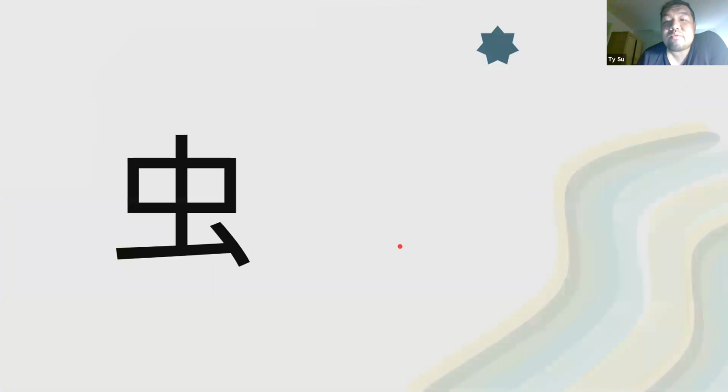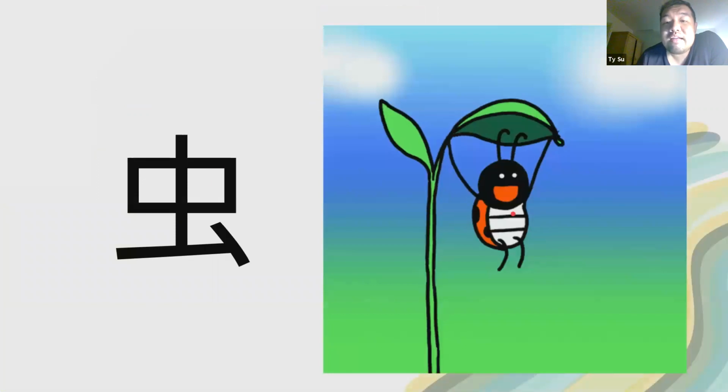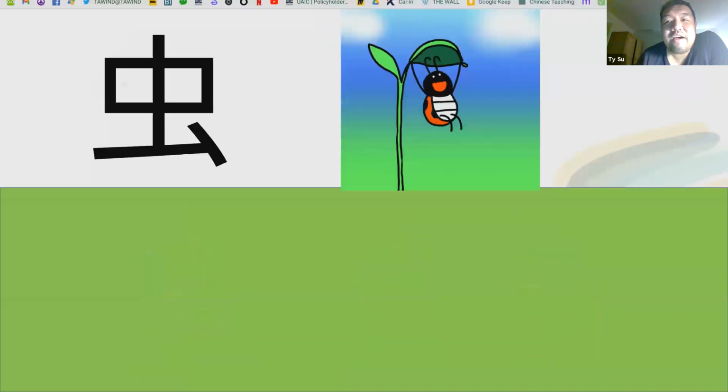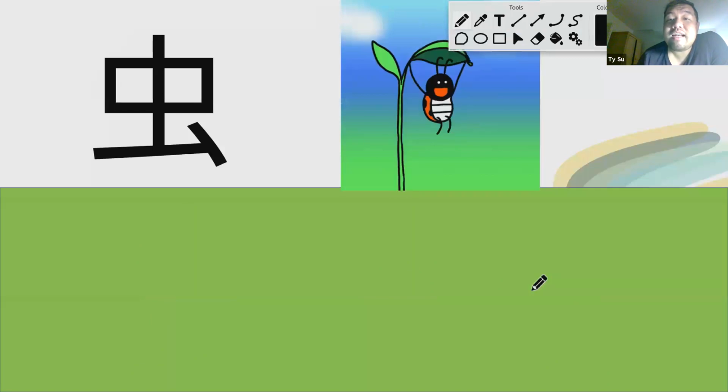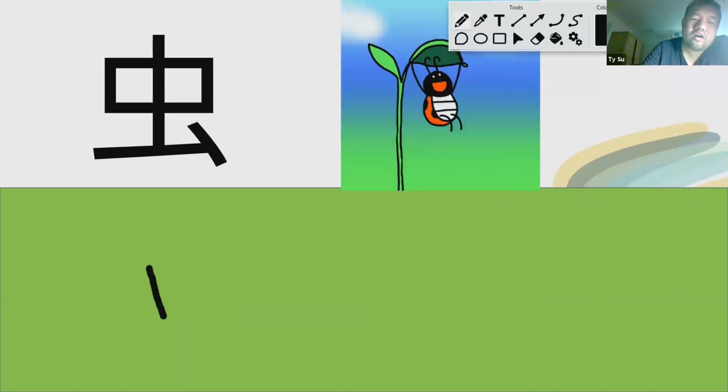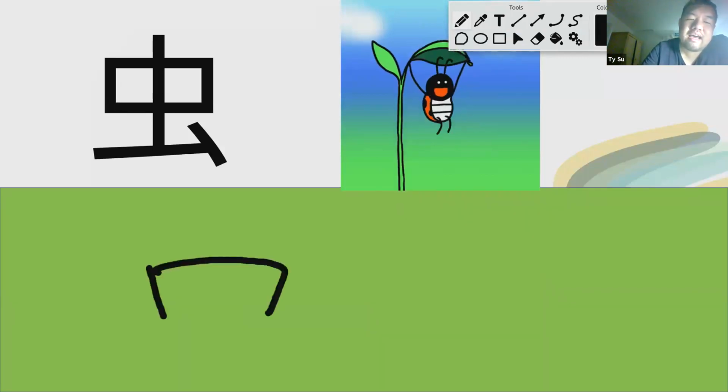Can I see the next one? 虫. What does 虫 mean? Bug. Oh, look at that, right? Okay. Very, very easy. How do we write it? Draw a huge bug head, right? And the bug has antennae. And all of a sudden we have two big bug eyes. And the bug has a long leg.